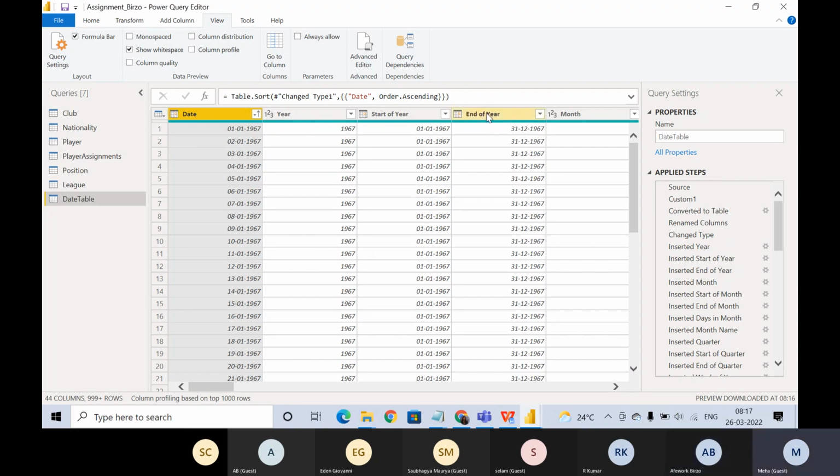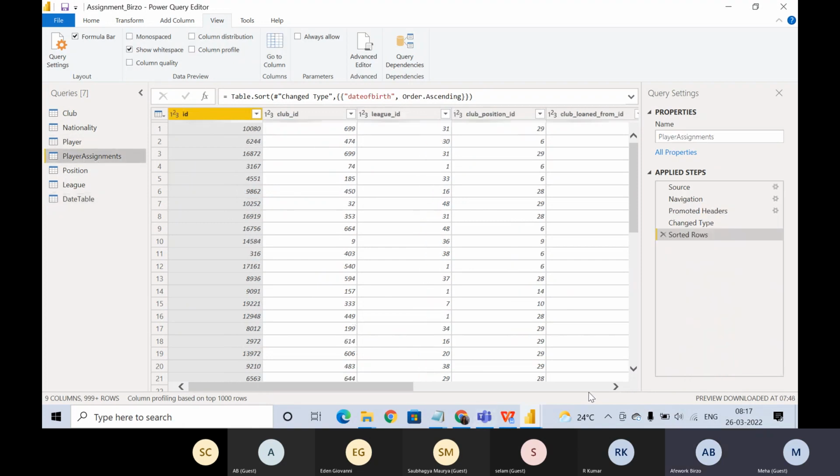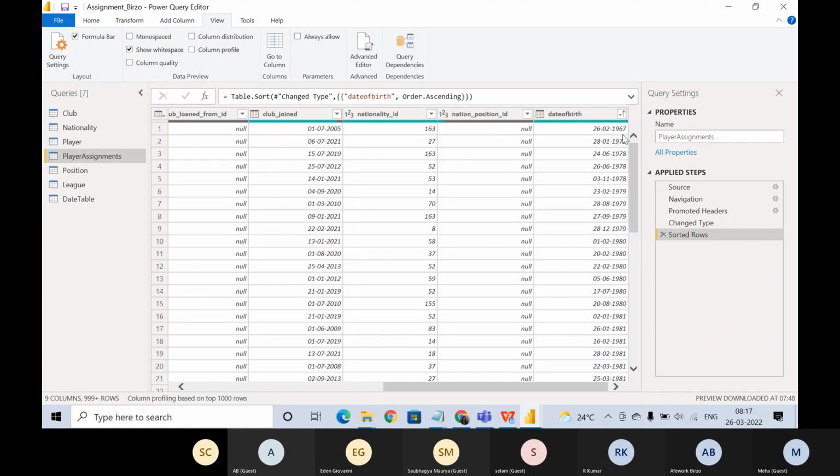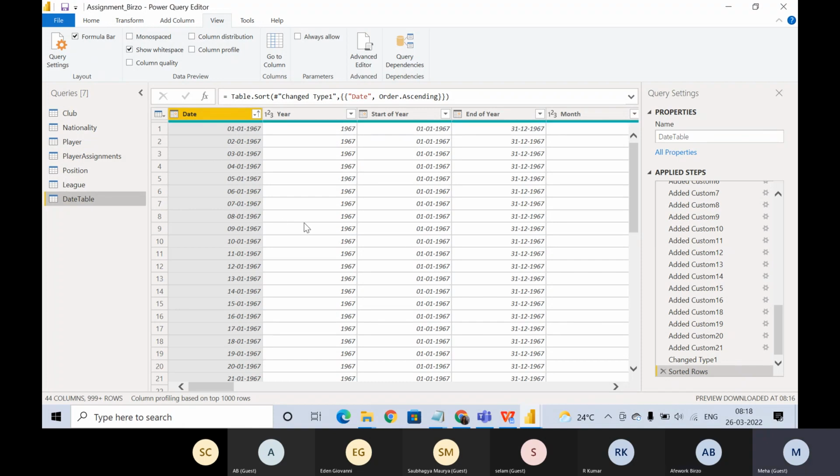So this is what we want, right? Like end of the year. So what will be the end of the year for this particular date? We made that descending, and it starts from 1967, right? I think I didn't get your question. No, the end of year. Supposed to be maybe today's date, the current calendar, current day.